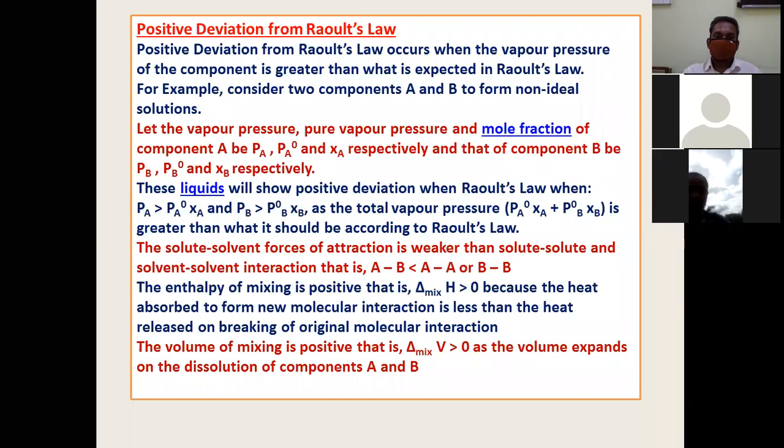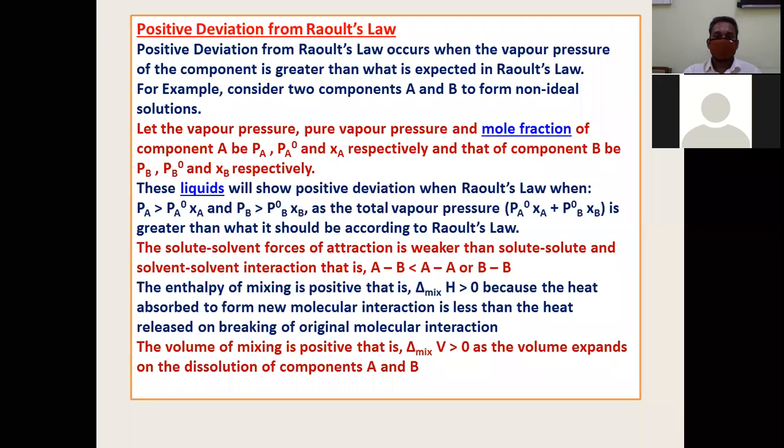The enthalpy of mixing is positive. That is, delta H is greater than 0. That means heat is absorbed during mixing these solvents, or during preparation of the solution, heat is absorbed. Delta V mix is greater than 0. Why? Because when you mix benzene and methanol, for example, 1 liter of benzene and 1 liter of methanol, the expected volume should be 2 liters, but it will be greater than 2 liters. Why? Because the solution is non-ideal and showing positive deviation from Raoult's law.